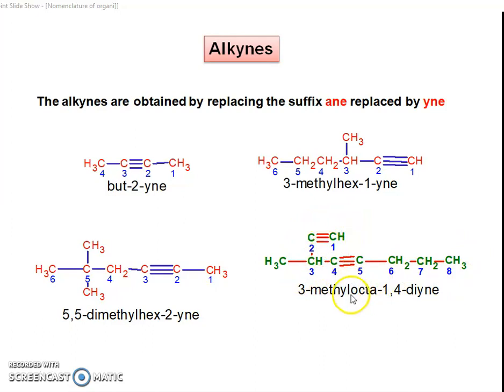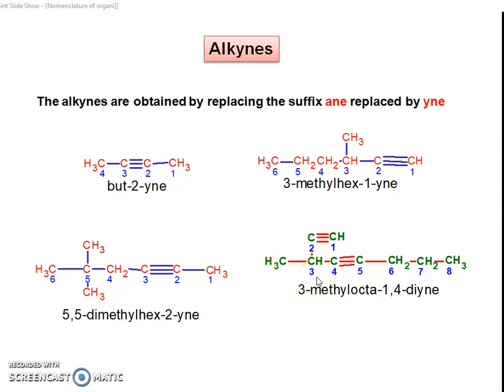The numbering is given for that alkane, starting from this carbon. So 1, 2, 3, 4, 5, 6, 7 and then 8. So the parent alkane is octane due to 8 carbons. And on the third carbon, the substituent is a methyl.